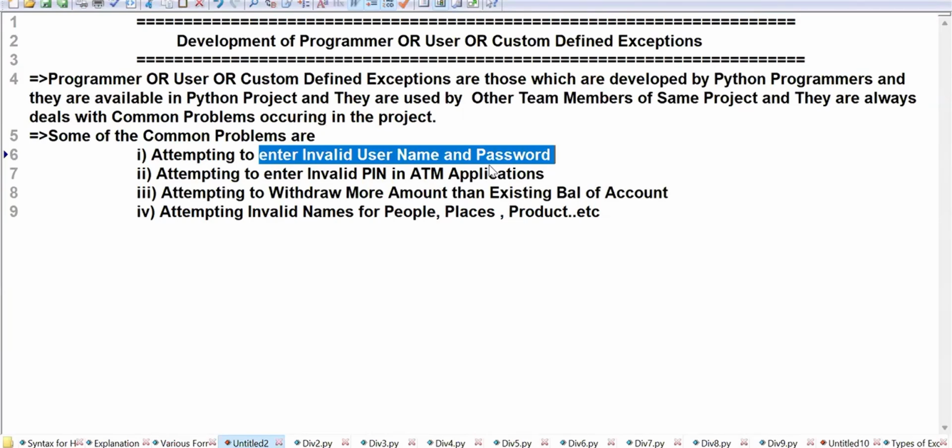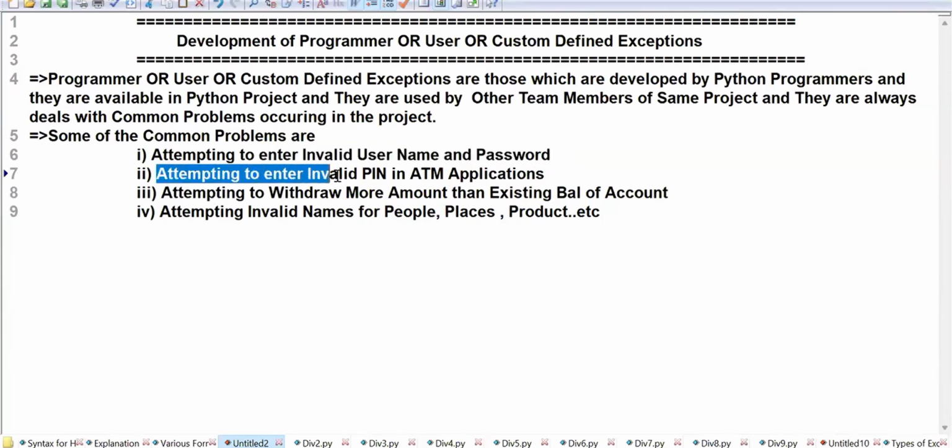No. So who needs to develop it? That is known as what? A programmer-defined exception. I'll take the name LoginError. Do you have LoginError in the Python software? No. I need to develop it, yes.